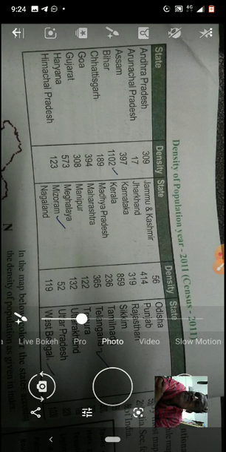See, this is before the division of Telangana, but Telangana is also given. See our Telangana state, 307 in 1 square kilometer on the average basis. Density of population always shows average calculations only. In Telangana, for each square kilometer, 307 living.